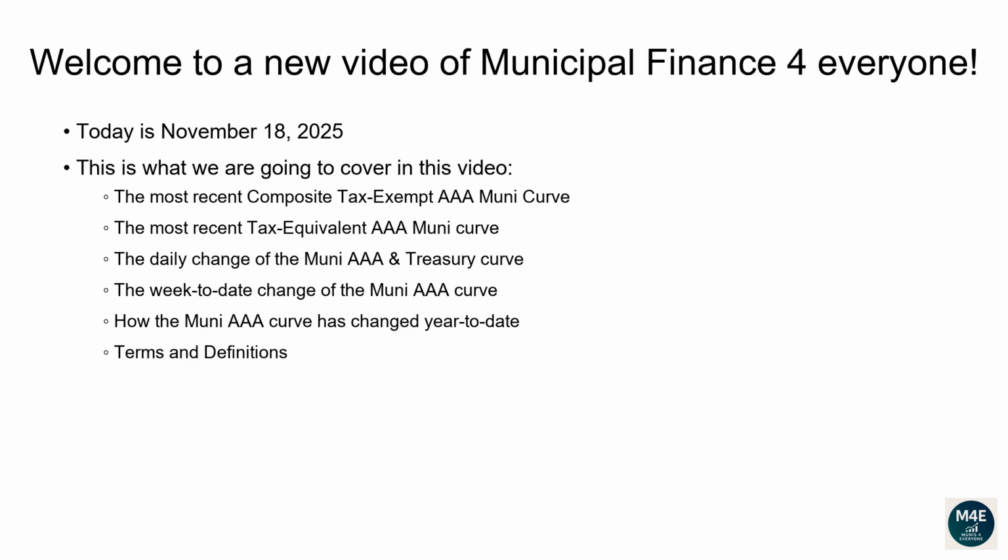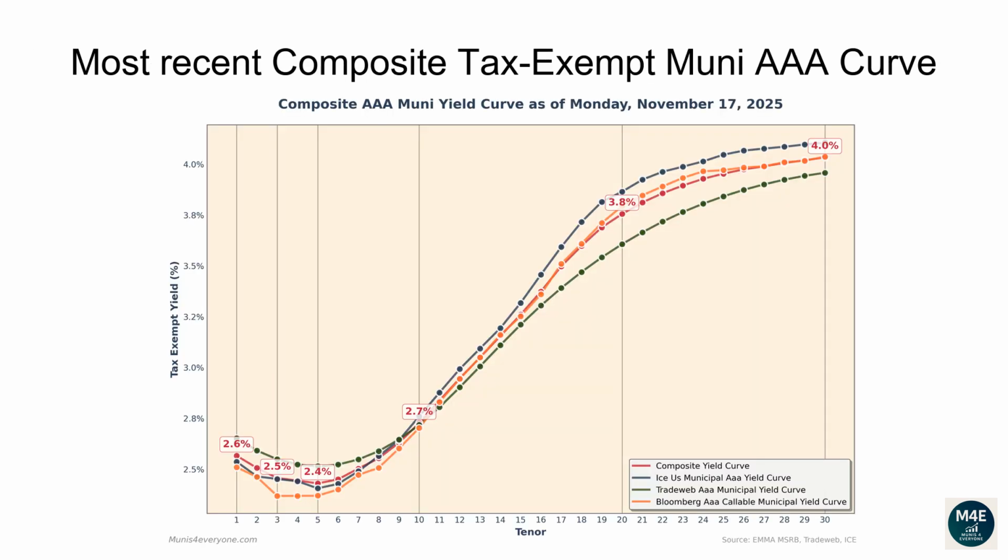Terms and definitions. Let's go over the most recent composite tax-exempt Muni AAA curve. The following composite tax-exempt yield curve is based off the most recent ICE, TradeWeb, Bloomberg yield curves that are available on the MSRB website, plus some proprietary extra adjustments, as of November 17, 2025.